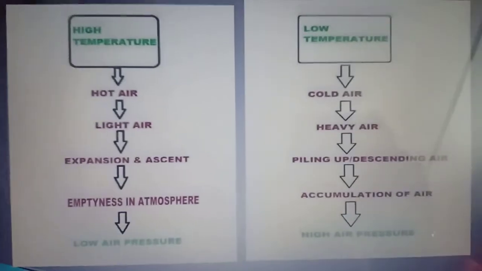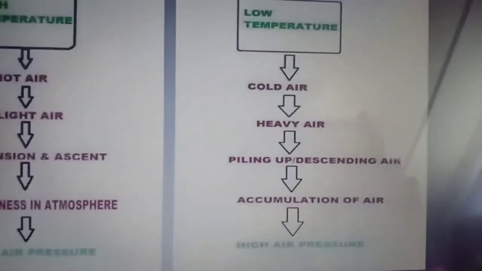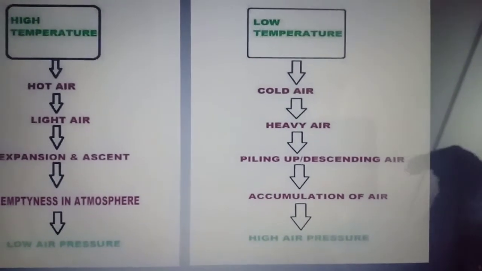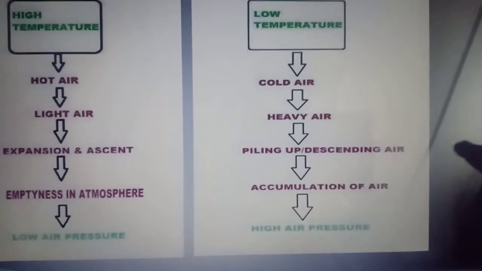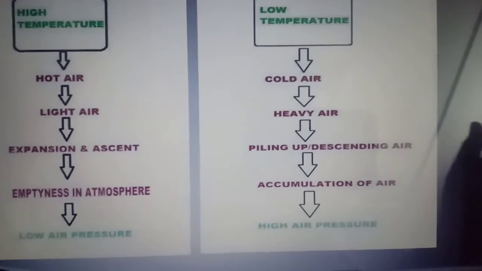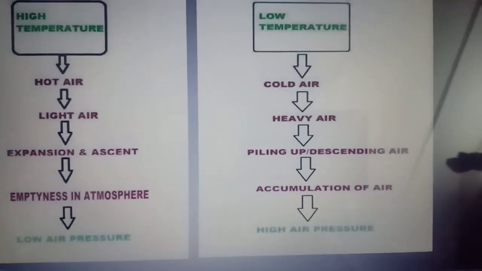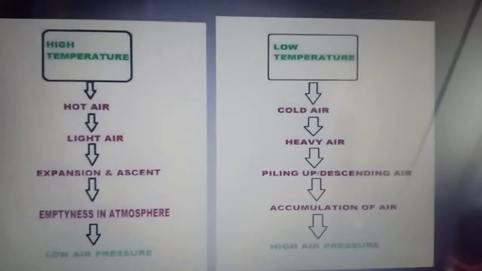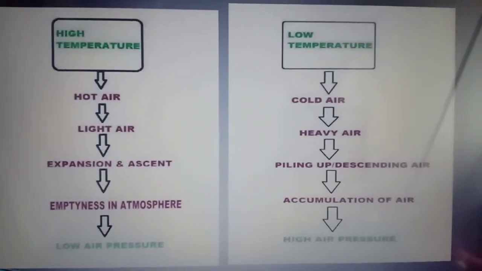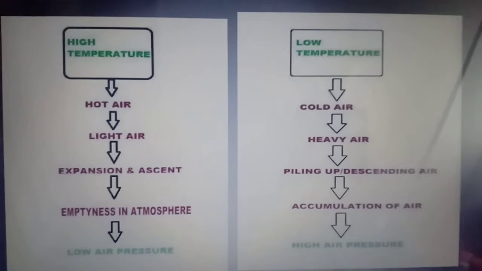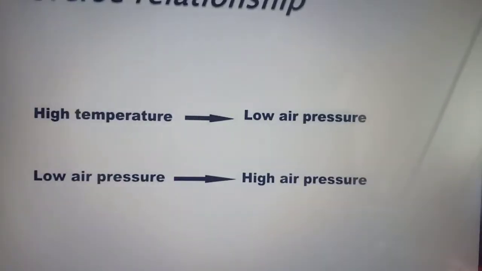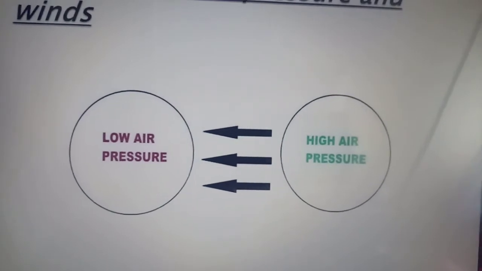Low temperature results into cold air that converts into heavy air, and then piling up, that is descending air, then accumulation of air, which results into high air pressure. So this is the relation of temperature and air pressure. Basically there is a reverse relationship between temperature and air pressure.